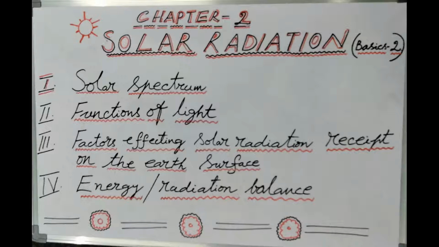Now, different bands of the solar spectrum, once again we try to understand. The shorter wavelengths of the spectrum are known as ultraviolet rays, UV rays. These are chemically very active. Unless these are filtered in the atmosphere, there is a danger for life on the earth. This band ranges, as I said a minute back, between 0.005 to 0.4 microns.